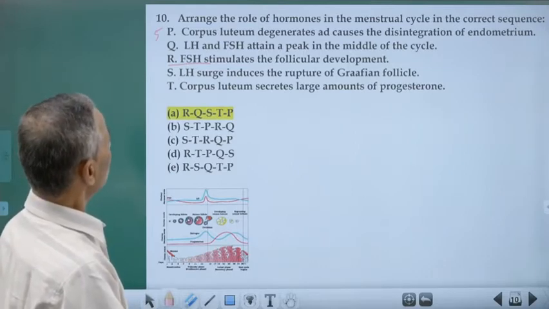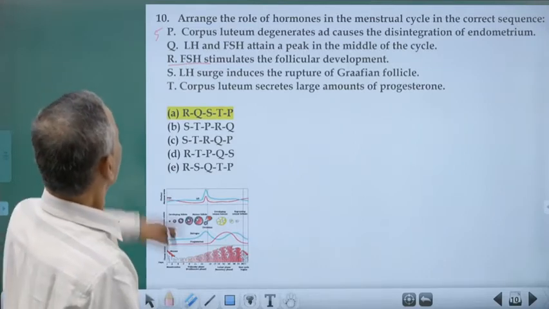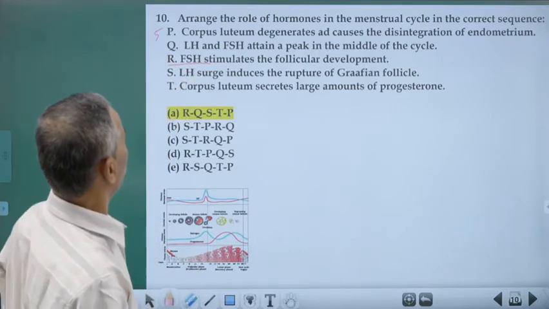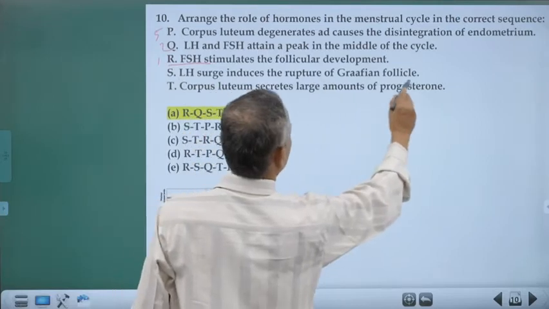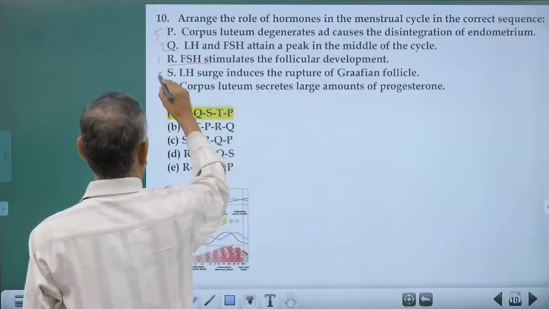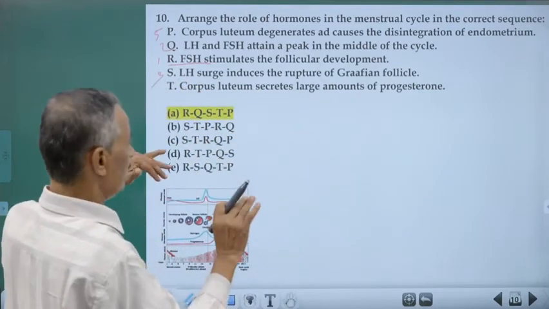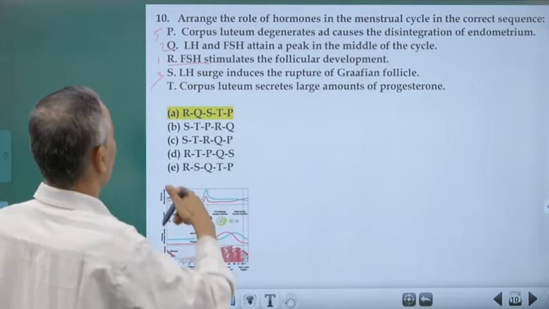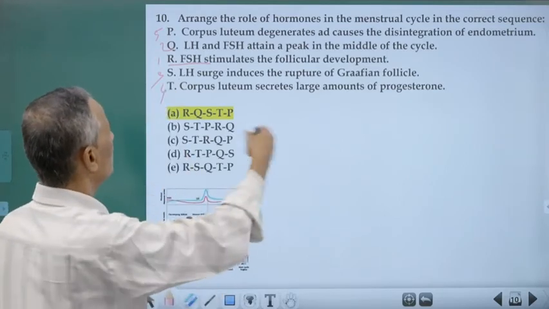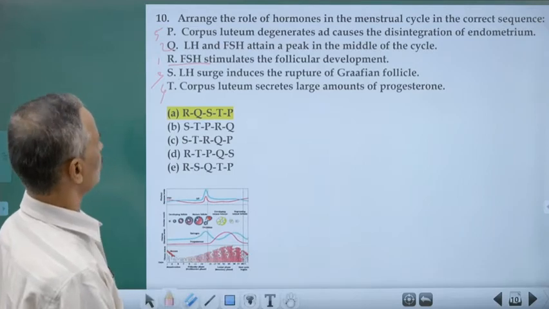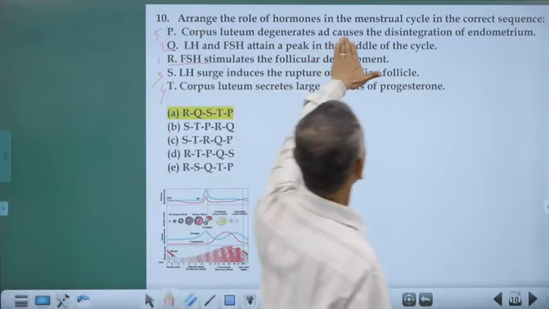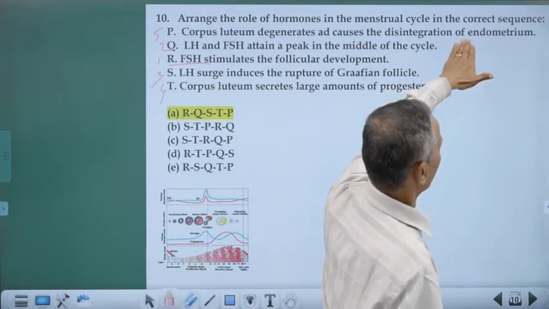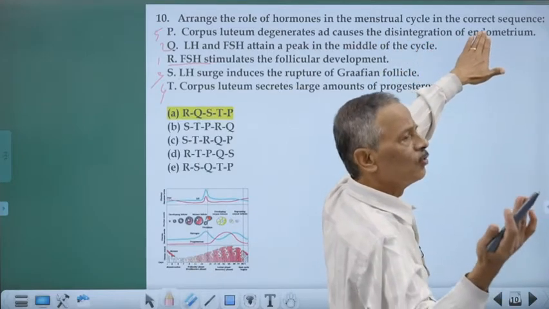FSH stimulates the follicular development, then LH and FSH attain a peak, then LH will be causing the rupture, and that ruptured follicle develops into the corpus luteum. That corpus luteum will be secreting large amount of progesterone, and corpus luteum degenerates and causes the disintegration of endometrium after a week.